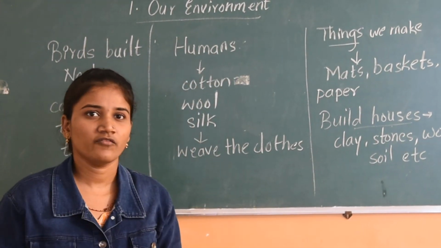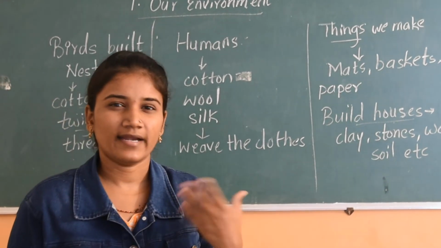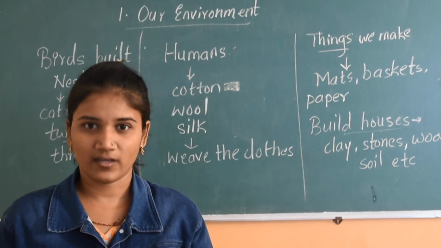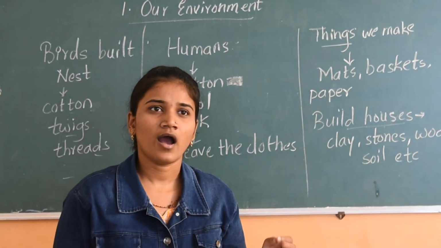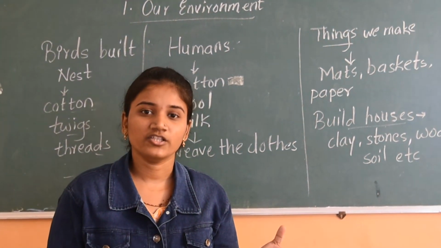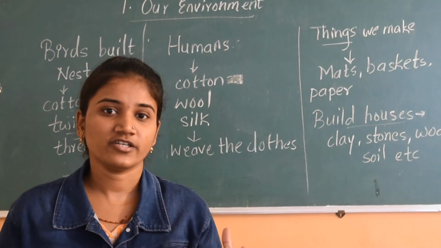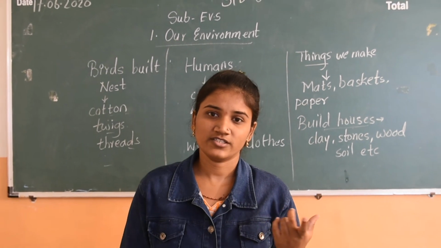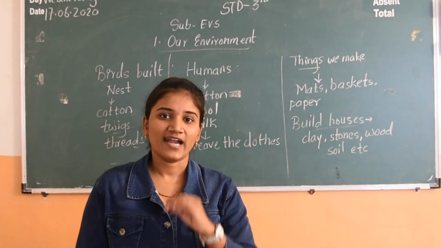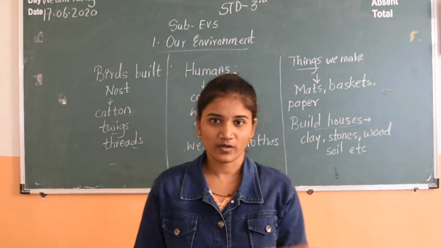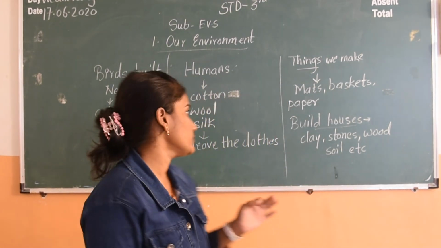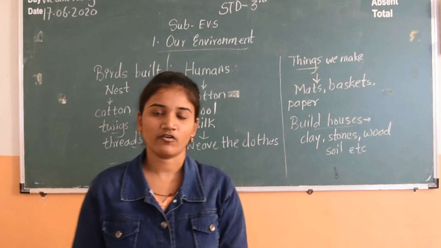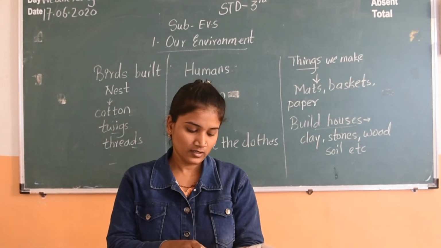So kids, we can see some animals are dead in the jungles. They are dead and lying there only. So how should we clean? Some vultures are present. Vultures are animals. Vultures eat that dead flesh and clean our environment. So the vultures are cleaning our environment and our environment is good.